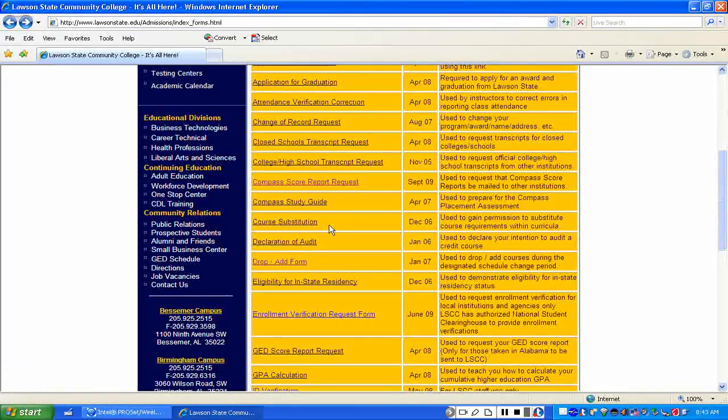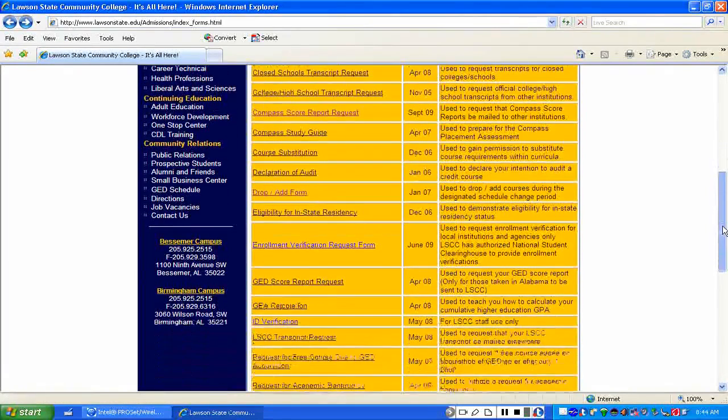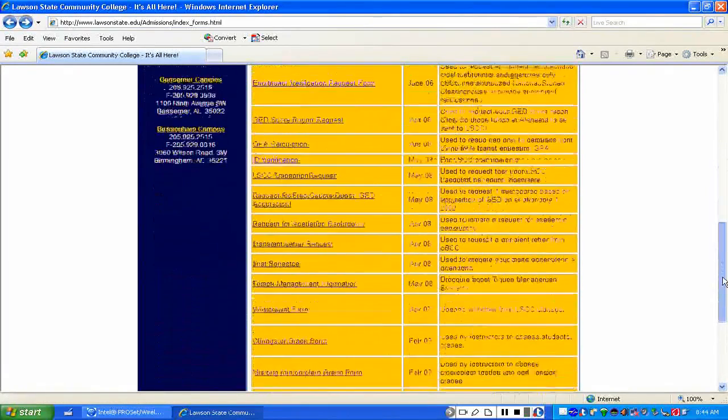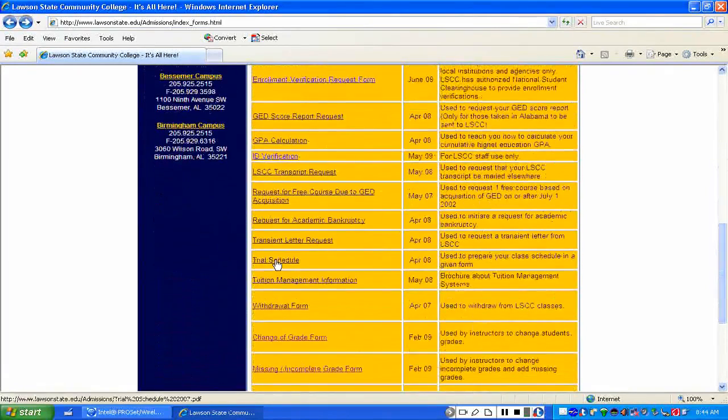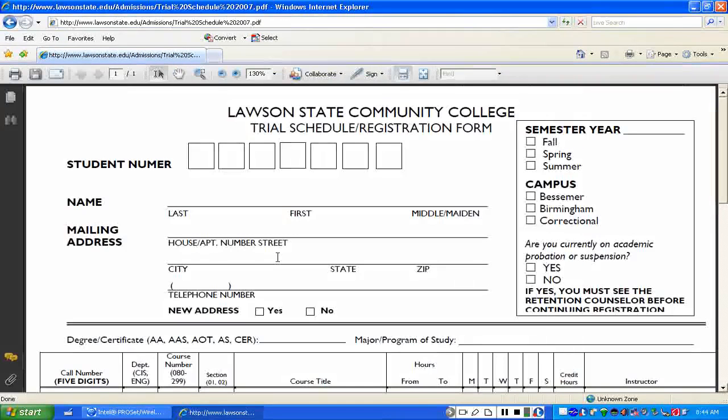The other thing that I really want to highlight is the add and drop form, as you can see right here. But before we go there, let's scroll down, and I want to really call your attention first to the trial schedule. The trial schedule is probably one of those forms that you're going to use every year, at least 3 times a year. The reason we say 3 is because you use this form every year when you're about to pre-register. Although we do online registration live, you still have to do your homework first.